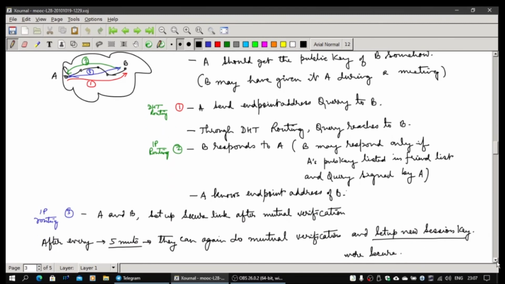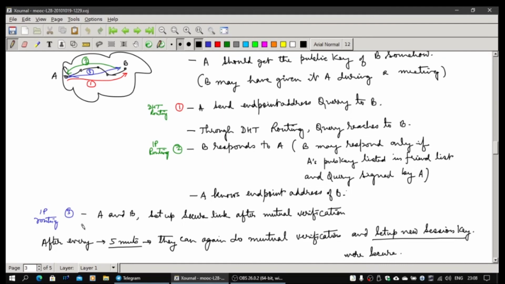Okay. And of course, A and B can now communicate through IP routing, and they can set up a secure link after mutual verification, and they can transact. They can make a voice call. That's how NTOX is doing a voice call between two nodes. So there is a peer-to-peer call directly, but set up without a server.